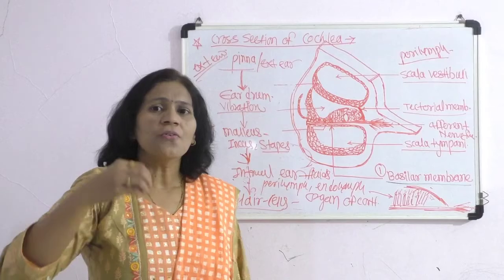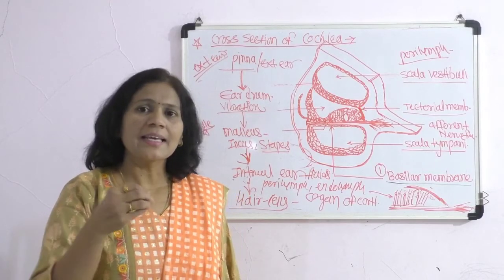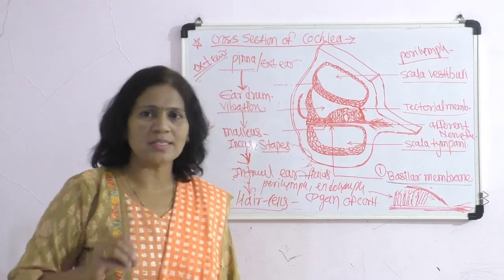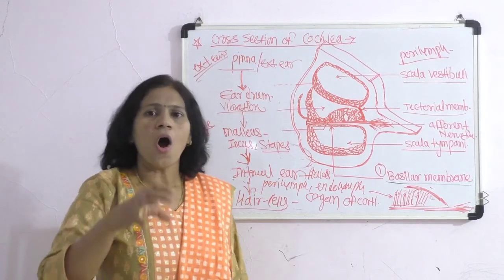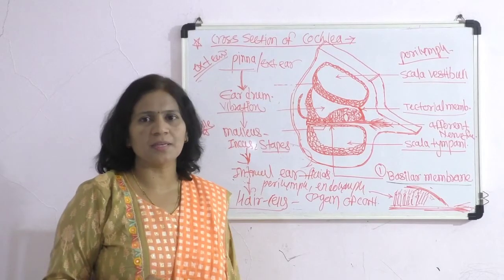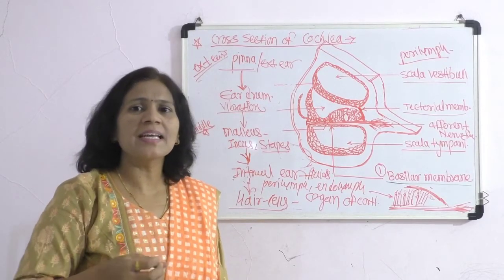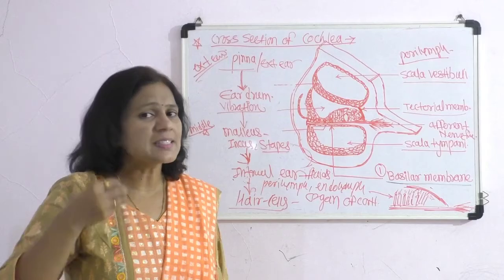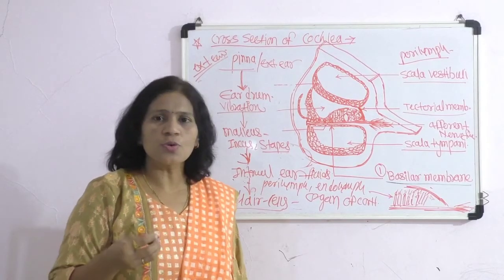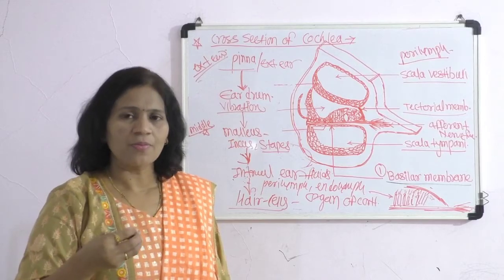And as we know, in the temporal lobe of the cerebrum, the auditory area or hearing center is present, which receives this sensory impulse of sound through the auditory nerve.